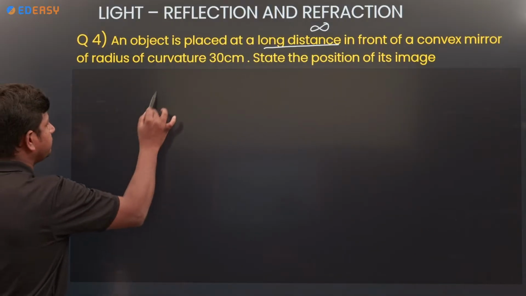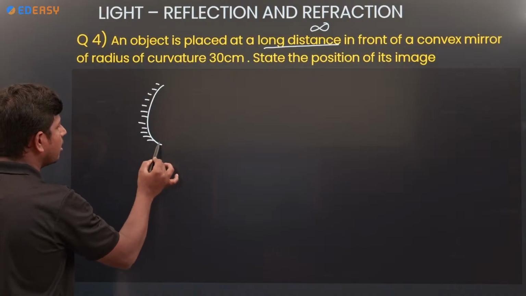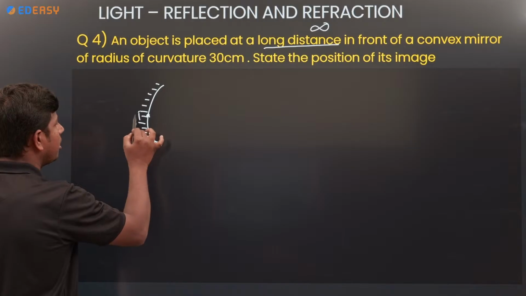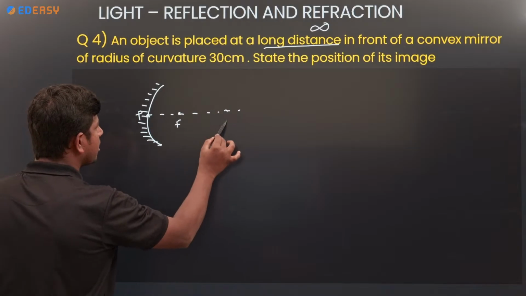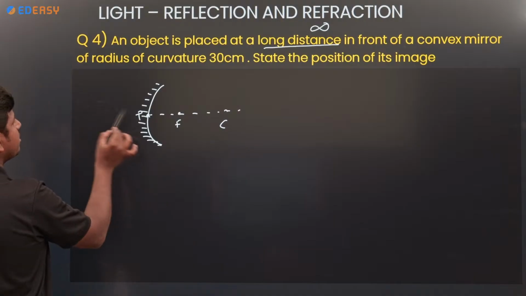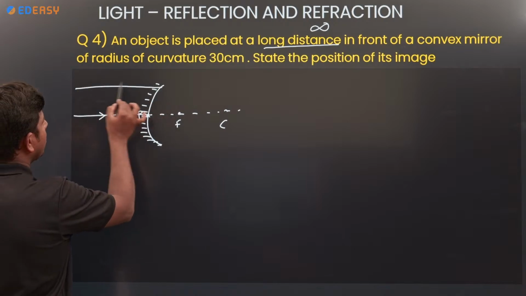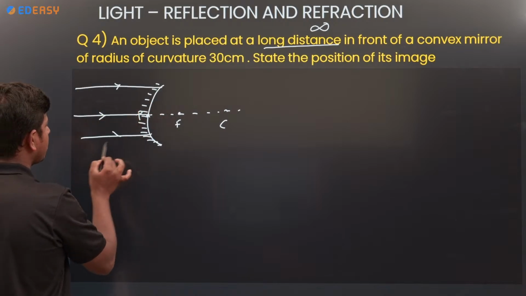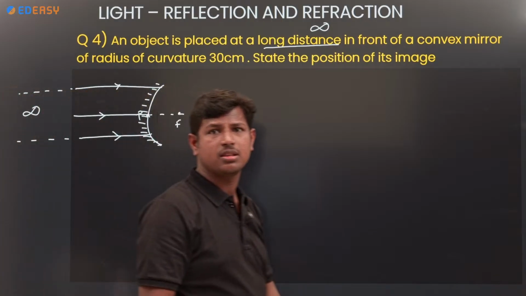Convex mirror. So, a convex mirror. Here is the pole, focus, center of curvature, and object. Where is the object? A long distance. Long distance means infinite only. The object is at infinite distance.